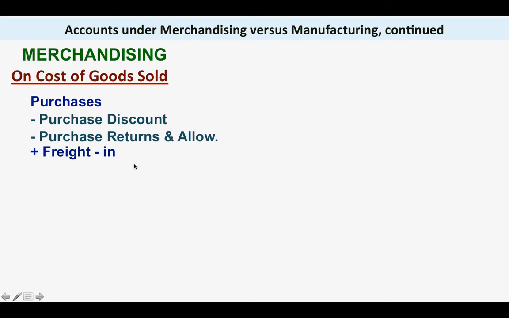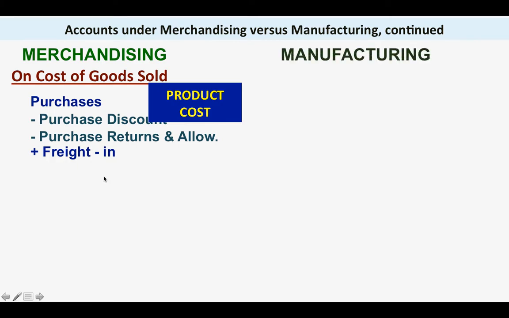Actually, class, yung dinideduct natin at ina-add nating inventory beginning, inventory end, okay? Those are timing differences. But in actuality, ito lang talaga yung cost of goods sold. Kung lahat ng binili natin, naibenta natin, and that will be our cost of goods sold. We have discussed this, okay? And this is what you call our product cost.